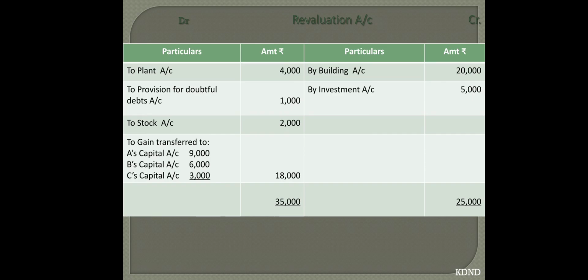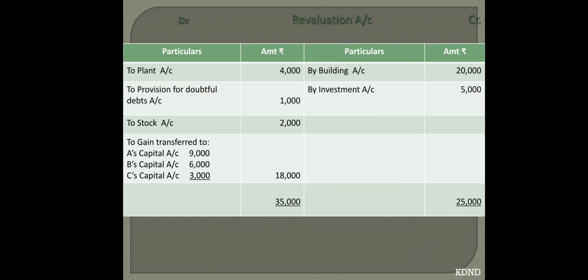So very first adjustment, you can see in your textbook also, was building. So your entry will be building account debit to revaluation account. Then there was a depreciation of plant. So revaluation account debit to plant. Then there was an adjustment with respect to provision for doubtful debts: revaluation account debit to provision for doubtful debts.